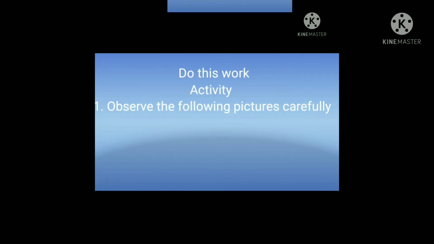Okay children, I will give you one activity also. Do this work. Observe the following pictures carefully. Write which continents are in the Eastern hemisphere and which continents are in the Southern hemisphere.